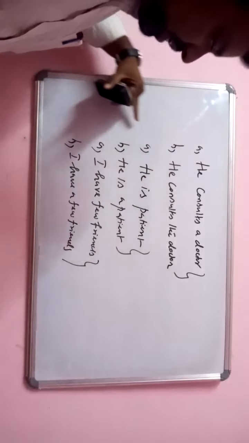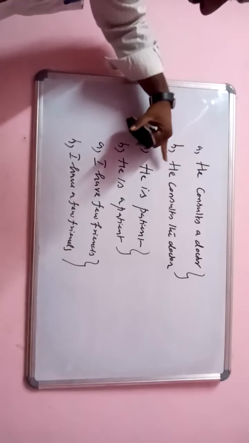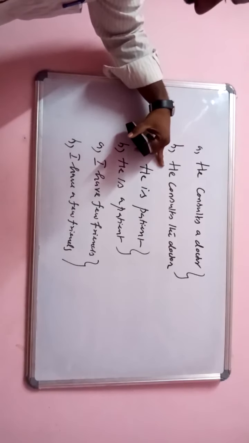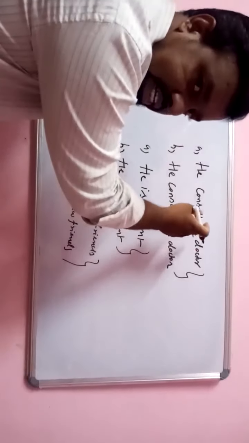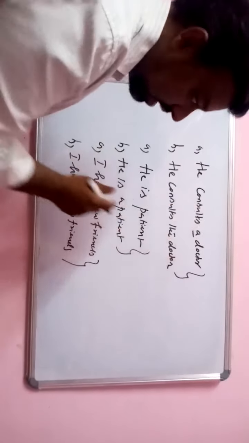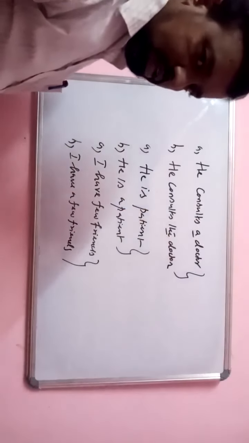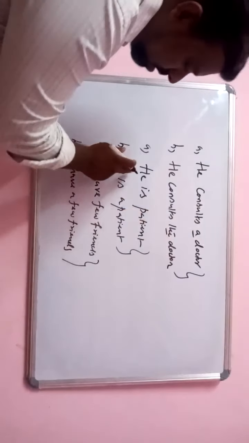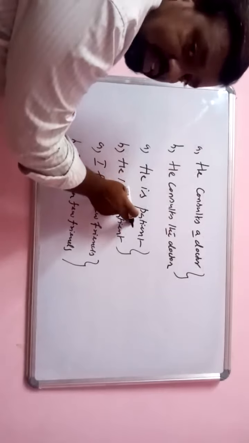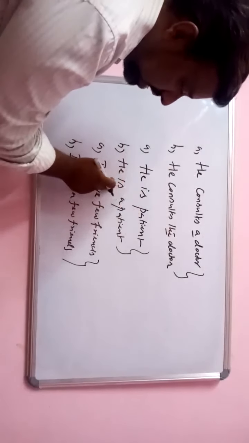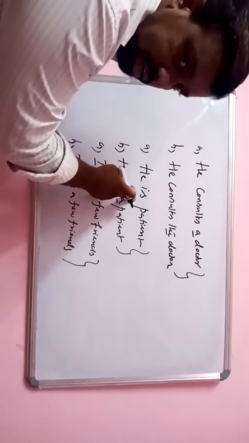See, look at this. I have written three sets of sentences here. He consults a doctor, he consults the doctor. So the difference is here, what type of article it is? A is the indefinite article, and the is a definite article. So here also, he is patient, he is a patient. Here is zero article, that is, no article.